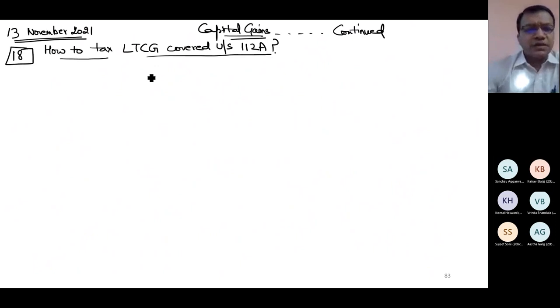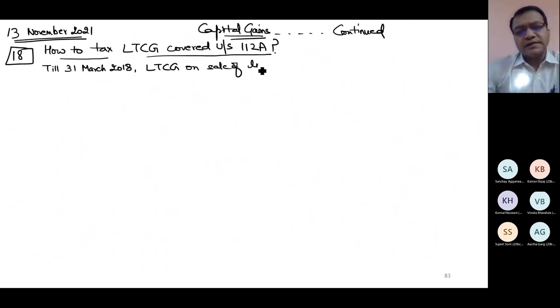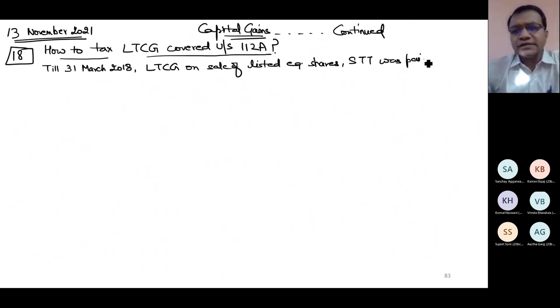Now, first, you must remember the history of this. Till 31st March 18, LTCG on sale of listed equity shares, when STT was paid, I told you in the earlier lecture also, just because the shares are listed does not mean that STT has been paid.